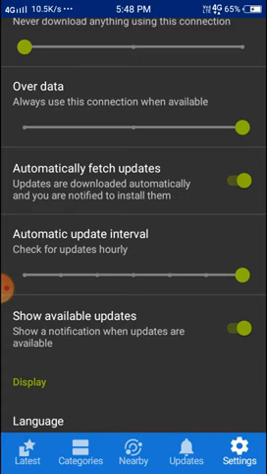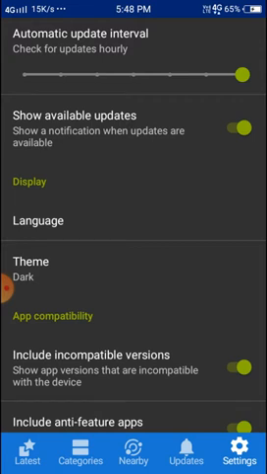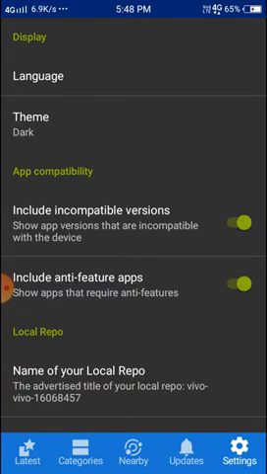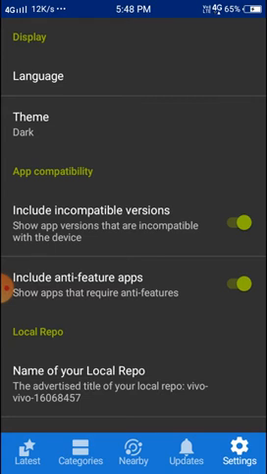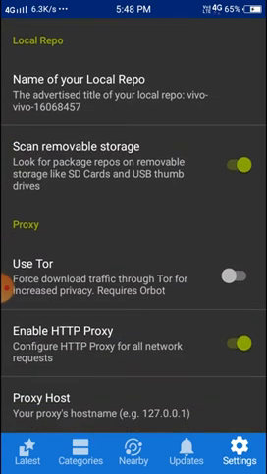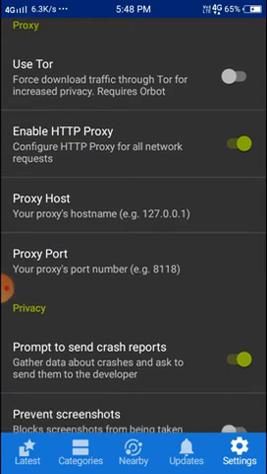I mean Windows, Android, PC, etc. For Android TV, if they want to update, we can add that also. And we can select the mode: dark mode, night mode, light mode. So all the settings you can see.